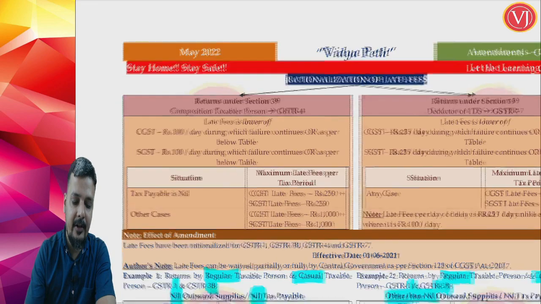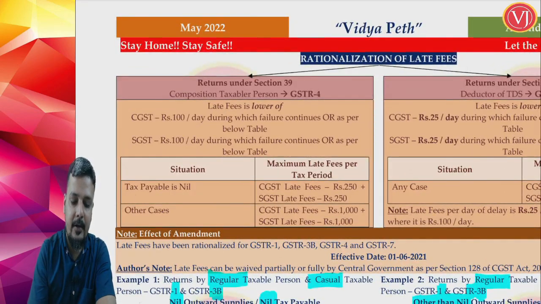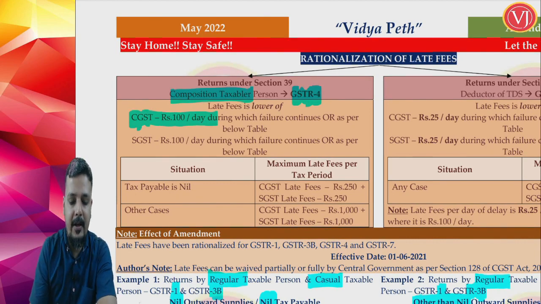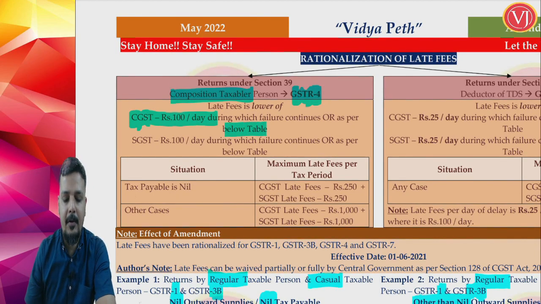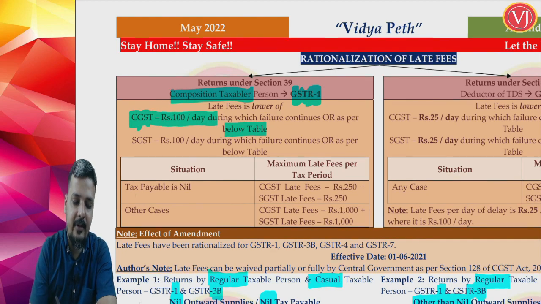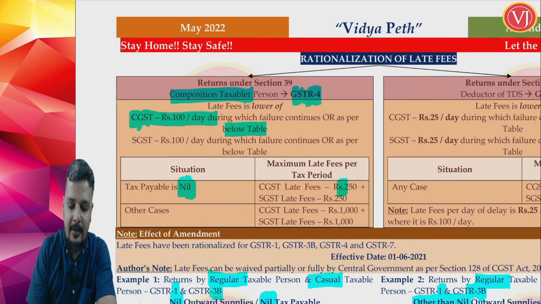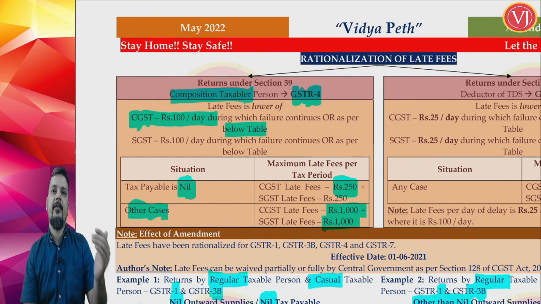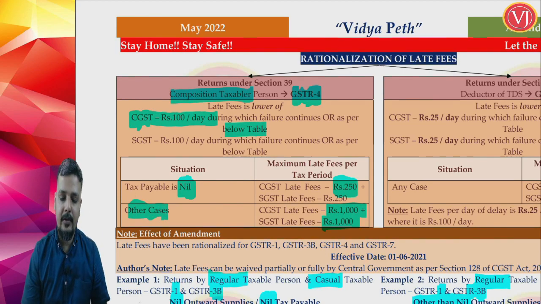Now when you talk about rationalization of late fees for your GSTR 4 annual return, that is filed by a composition taxable person, again CGST late fees will be rupees 100 per day of delay or the below table, whichever is lower. What is the below table? If it is a nil return case, then the upper limit is 250 for CGST and 250 for SGST. Other than nil case, it is 1,000. Irrespective of turnover, it is 1,000. Nil case 250, other than nil case, it is 1,000.